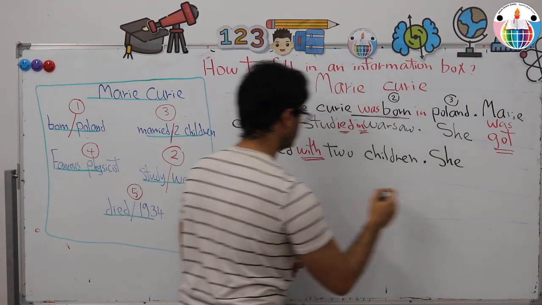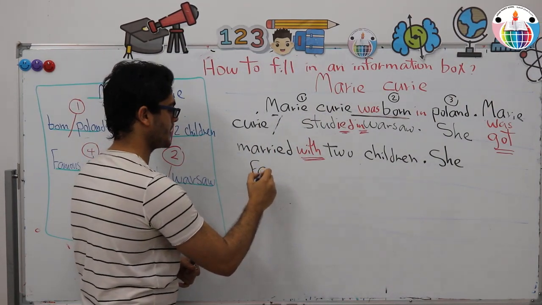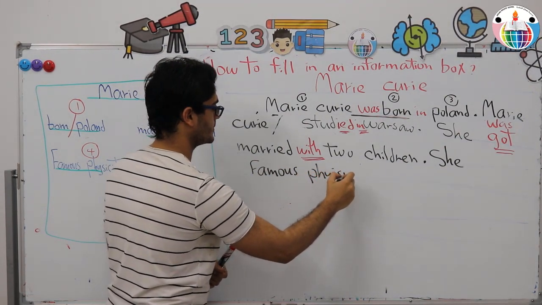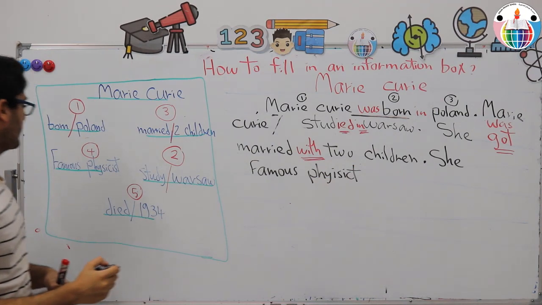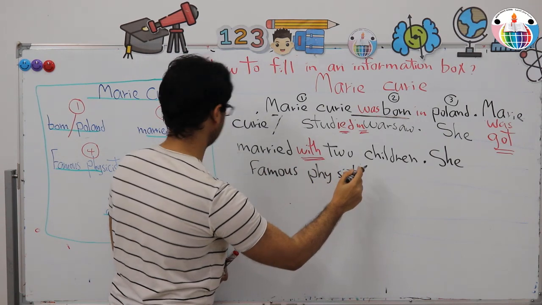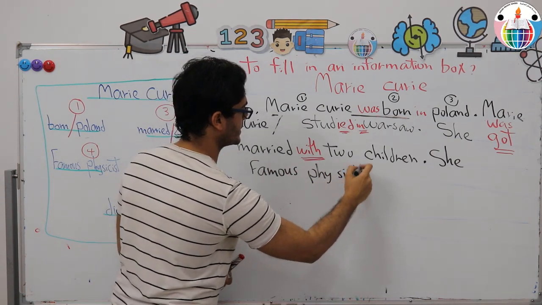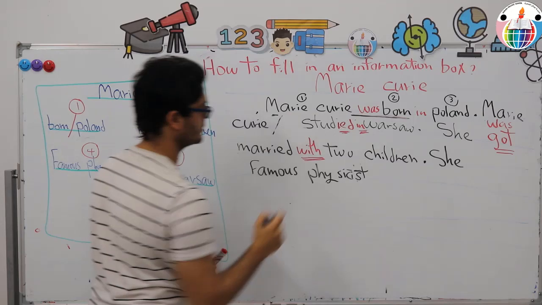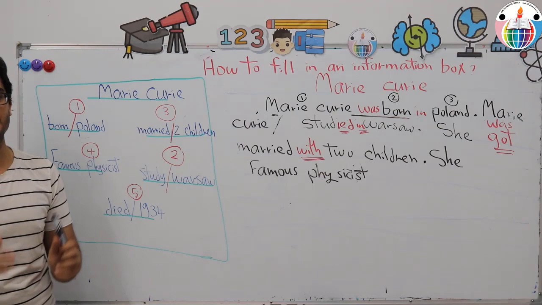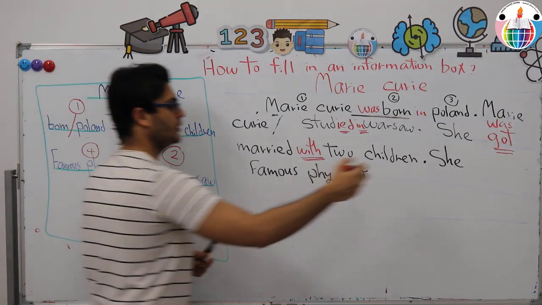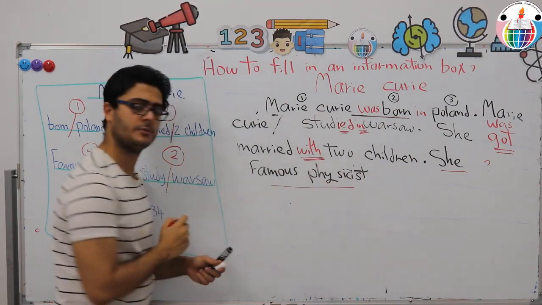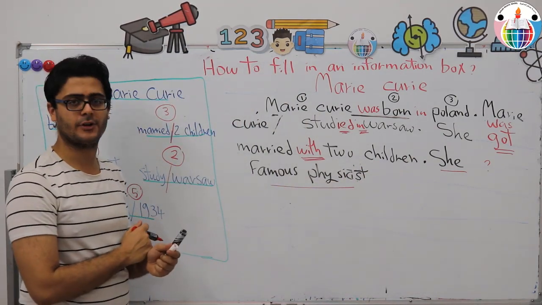She, and famous physicist. P-H-Y-S-I-C-I-S-T. Physicist. You know, sometimes you need to revise your words. She, famous physicist. The sentence is missing one main element, which is what? Here is the main subject, and this is the main object. And we're missing the verb.